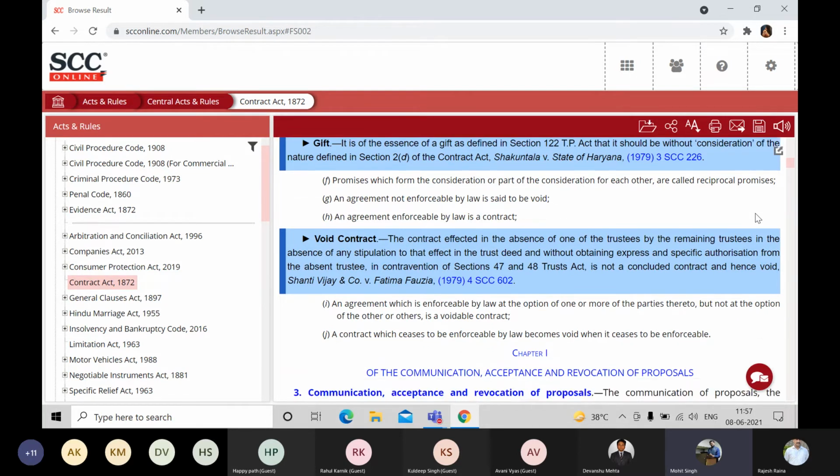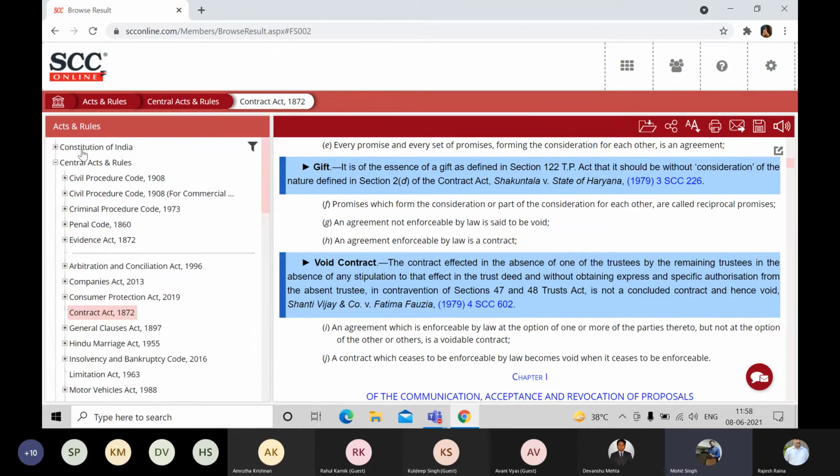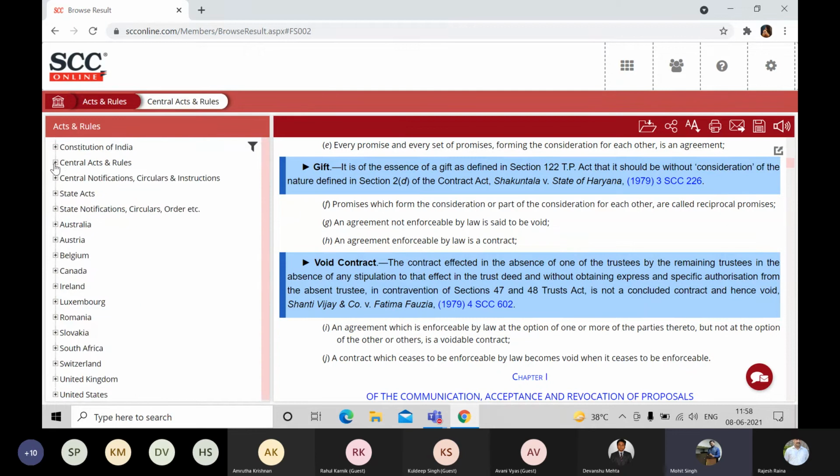So if you feel that this void contract case is relevant to me, certainly the same methodology appears over here. You can click on the citation, which is a blue hyperlink, and this whole case will be populated in a new window. This information has been embedded in most of the acts and sections. You can always get the information from the act, and you can always get the information in the form of this blue color highlighted part. So that is, I guess, central acts. In the state acts, I believe you will not be able to find the blue color information for some of the acts, but yes, we are working on it to evolve it as soon as possible.